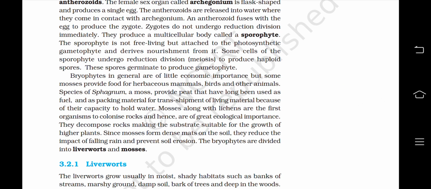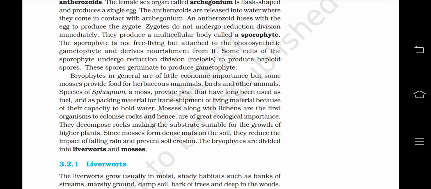Bryophytes in general are of little economic importance, but some mosses provide food for herbivorous mammals, birds, and other animals. Species of Sphagnum, a moss, provide peat that has long been used as a fuel and as packing material for transshipment of living material because of their capacity to hold water.